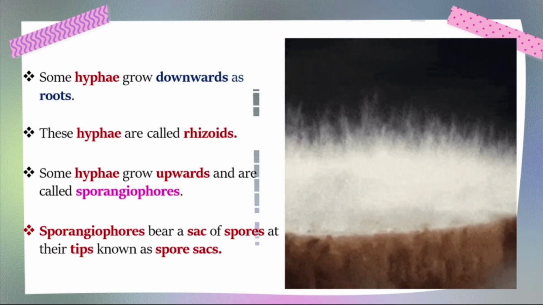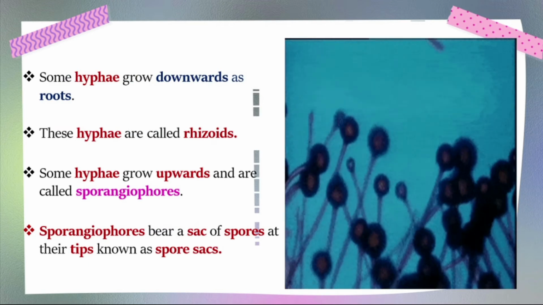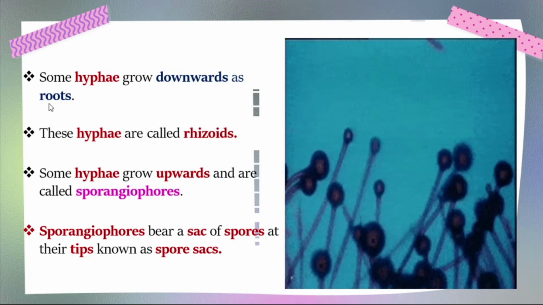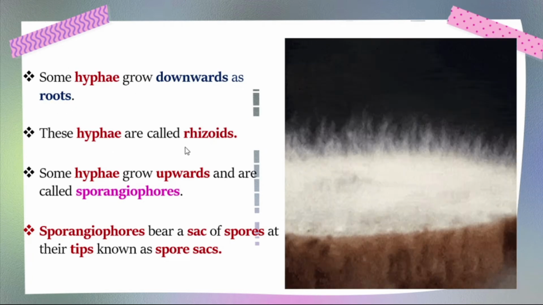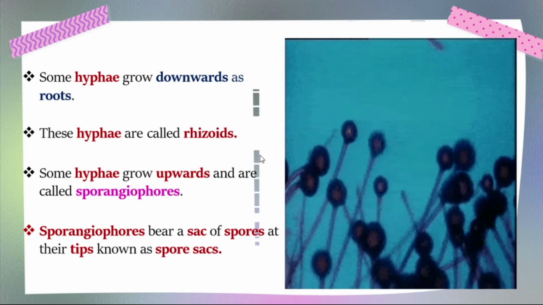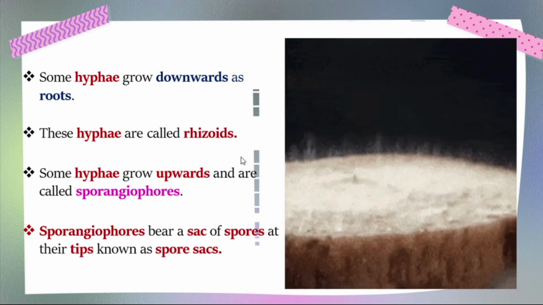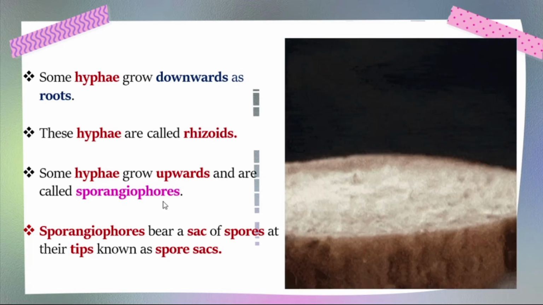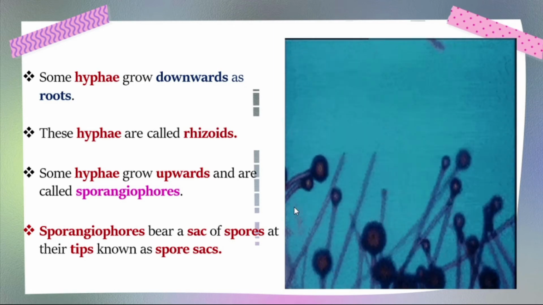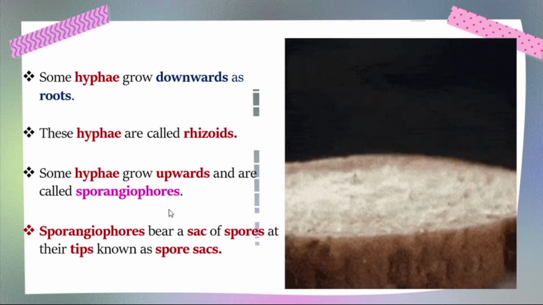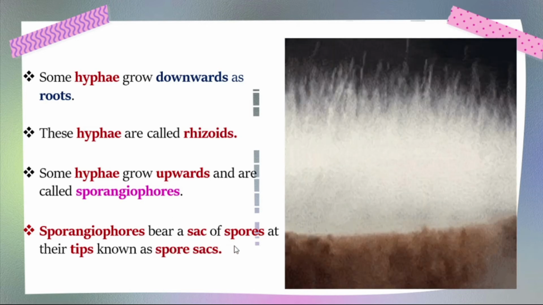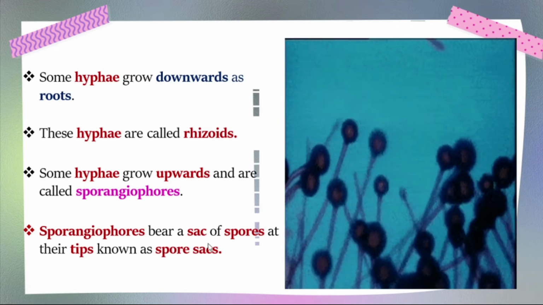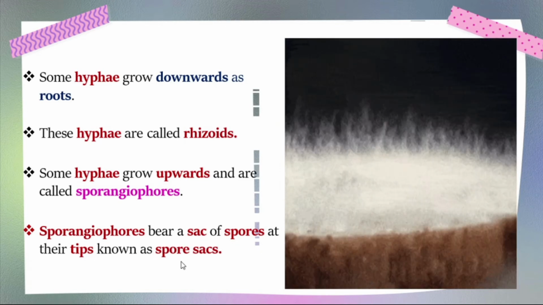Some hyphae grow downwards as roots. So some of the hyphae grow in the upward region and some in the downward region. The downward ones are like roots, and these hyphae are called rhizoids. Some hyphae grow upwards and are called sporangiospores. Sporangiospores bear a sac of spores at the tip, known as the spore sac.